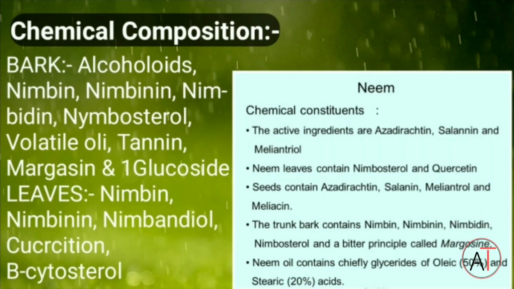Then coming to chemical composition of neem. Its bark contains alkaloids: nimbine, nimbinine, nimbidine, nimbosterol, volatile oil, tannin, margosine and one glucoside. And its leaves contain nimbin, nimbinine, nimbandiol, cucurbitacin and beta-sitosterol.